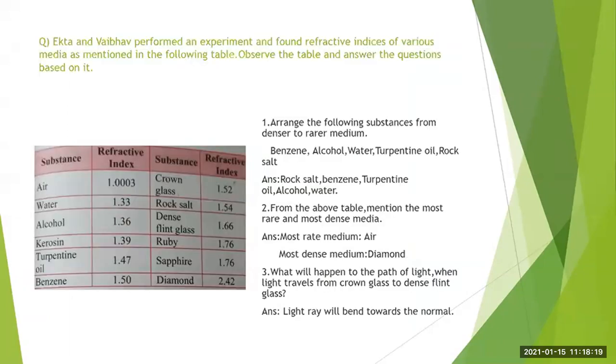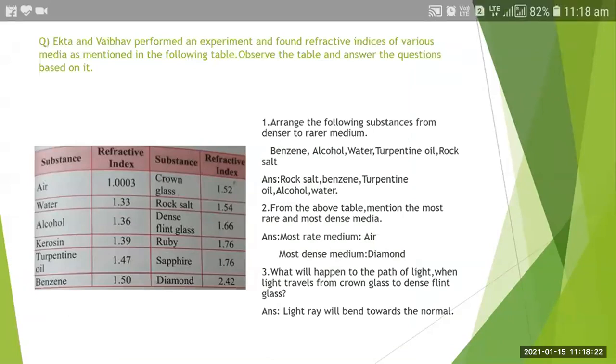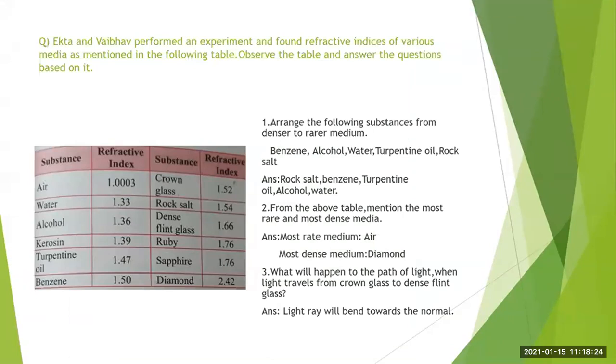Now here we have taken one question, and such a type of question, students, can be asked for 5 marks. If you see the paper pattern of science, you will see the last question: you have to solve any one, as two questions are given, and that one question is of 5 marks. Such questions can be asked for 5 marks. It is a paragraph based question, as you can see. So let us solve this.